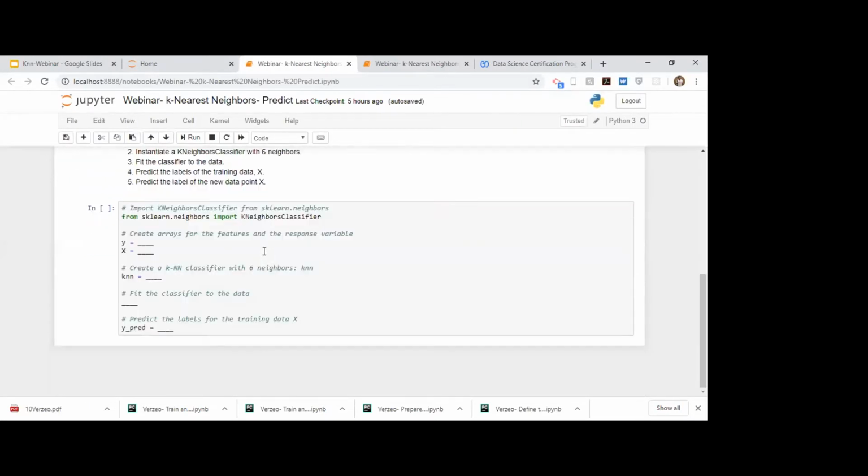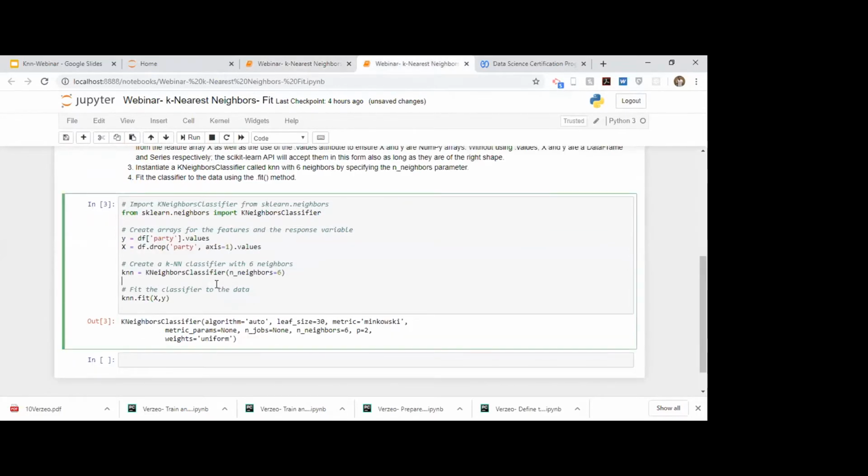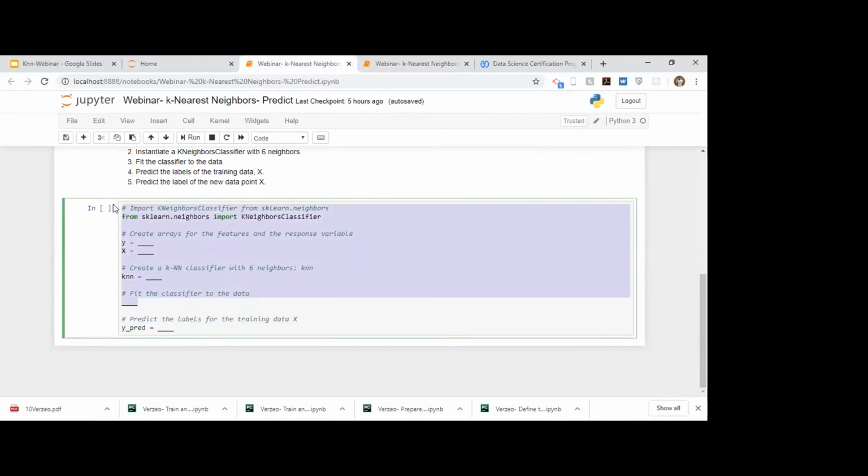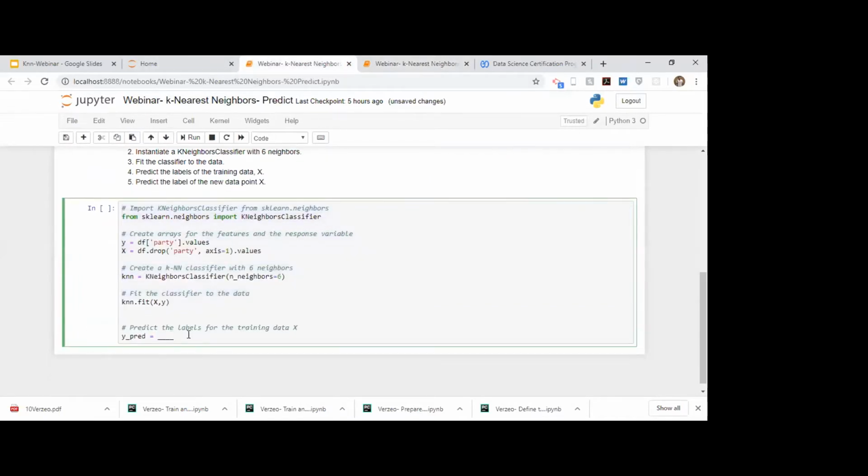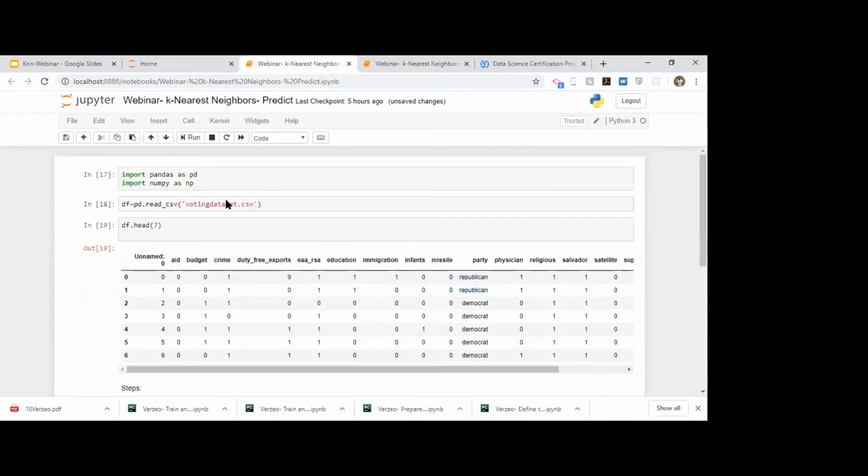So now everything will do the same, except that we will also use another function called predict. So what we'll do is we will write the same steps. We'll just copy this, replace this entire thing by this, and at the end, we'll just write predict. Before that, I will just run this command again.